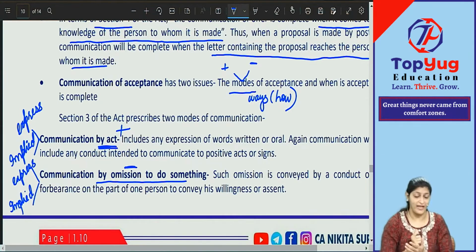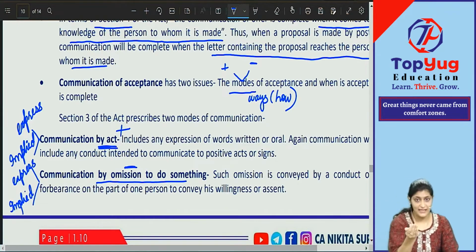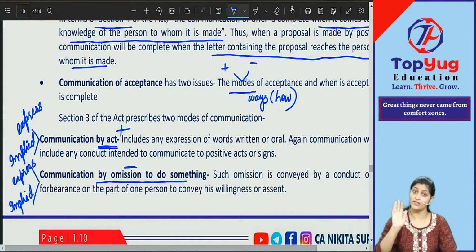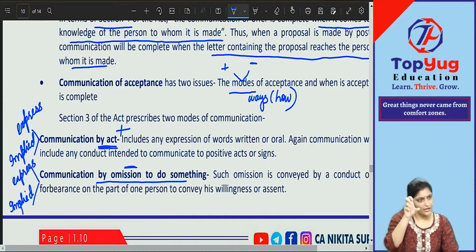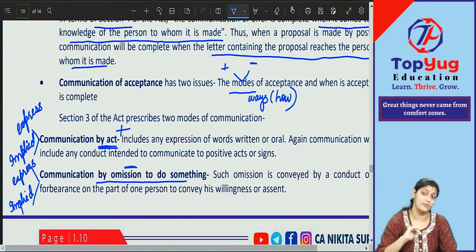What is that no where? Remember I told you regarding coaching classes, where one person is saying don't take coaching classes, I will give you this much money. You are saying okay, I will not take coaching classes. So here you are not doing something for me, for my contract. Therefore that is acceptance. By omitting to do something, acceptance. By doing something, acceptance. Clear with this?